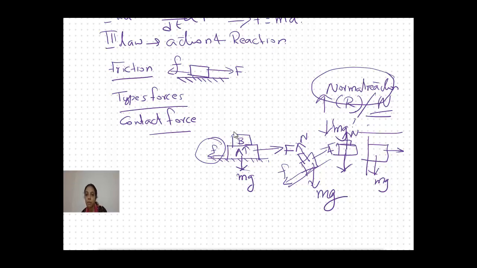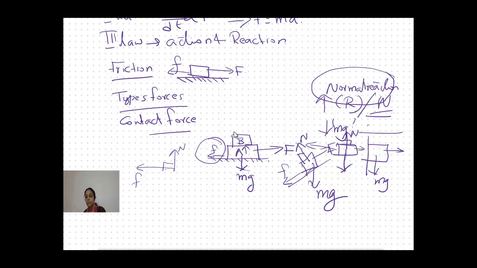So the normal reactional force and the frictional force will always be perpendicular to each other.